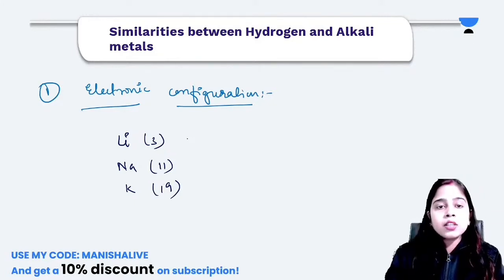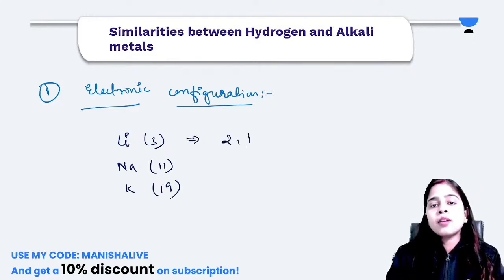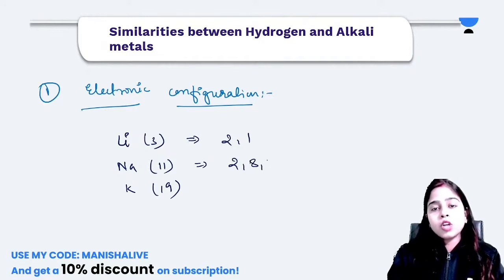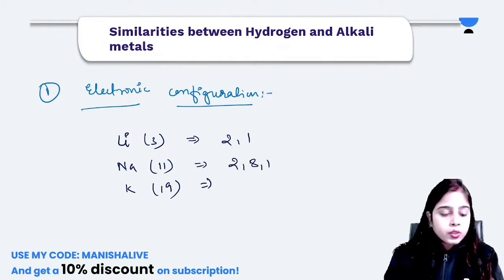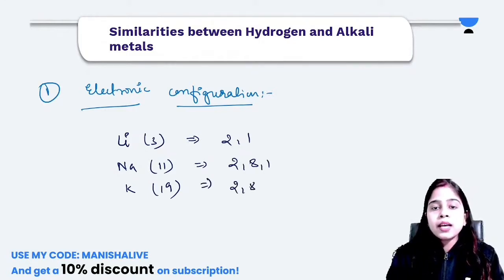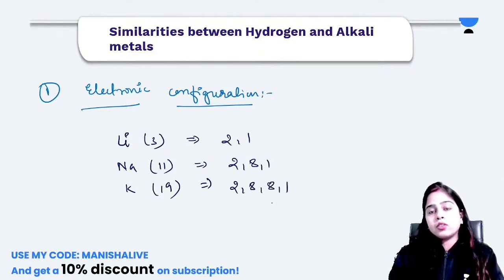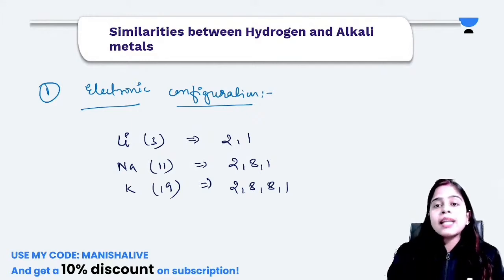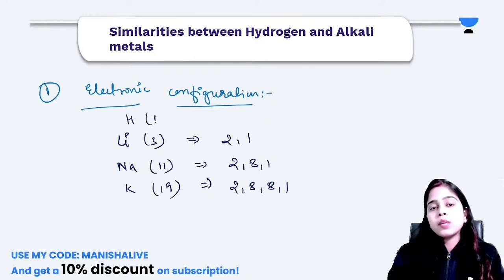The electronic configuration for lithium will be 2, 1. For sodium, the electronic configuration is 2, 8, 1. For potassium it is 2, 8, 8, 1. Very good. This is the electronic configuration of some of the elements that are placed in first group. Now let's see the electronic configuration of hydrogen. The atomic number of hydrogen is 1 and it is 1.